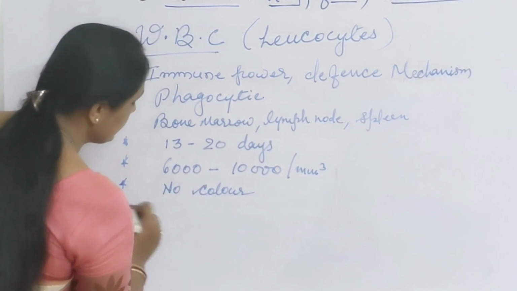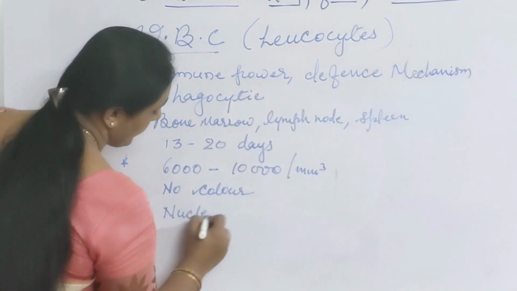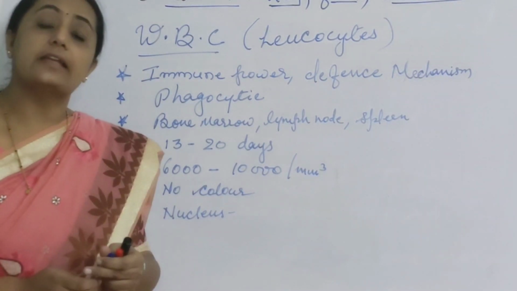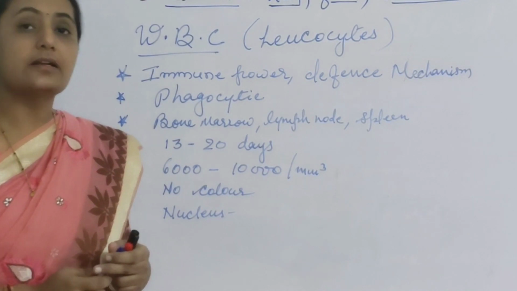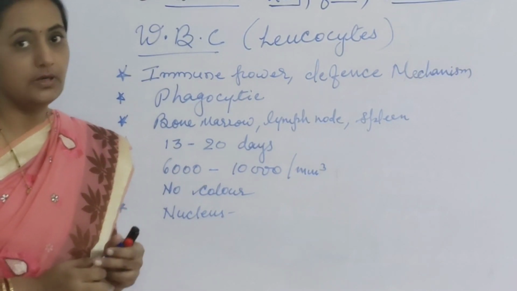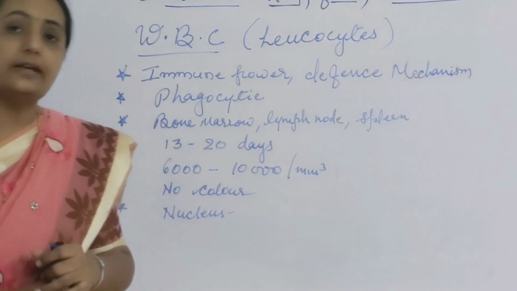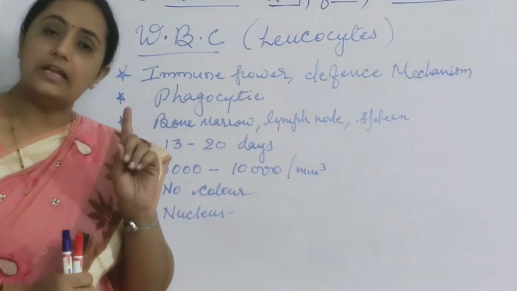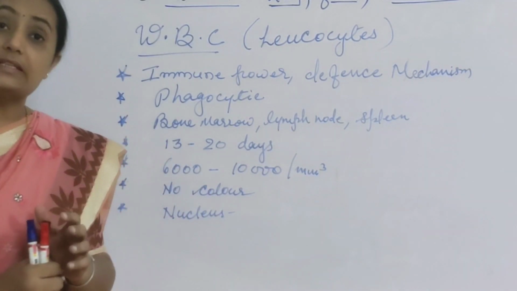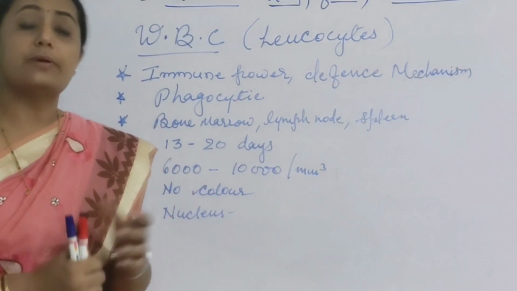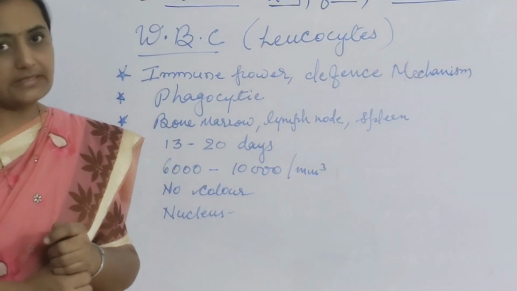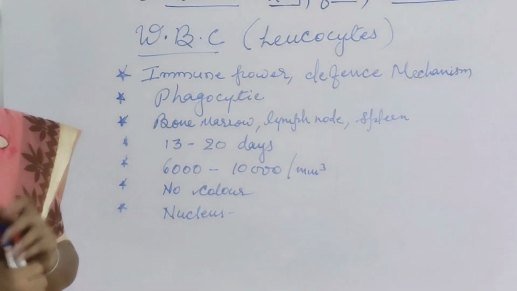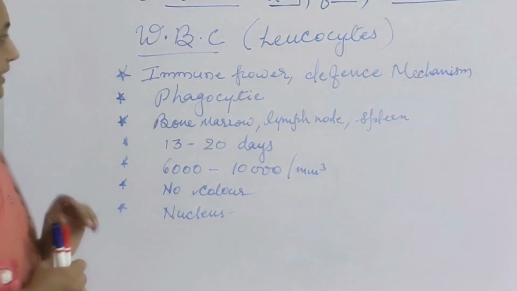Nucleus is present in WBC and it has no definite shape, whereas RBCs are enucleated and RBCs are disc-like, biconcave in shape. Whereas in WBC, nucleus is present but no specific shape is there. RBCs are of only one type. But WBCs are of different types. Nearly 5 different types of WBCs are present in the blood. So this is the difference between WBC and RBC, as well as the difference in function.